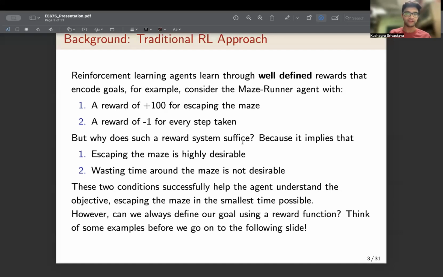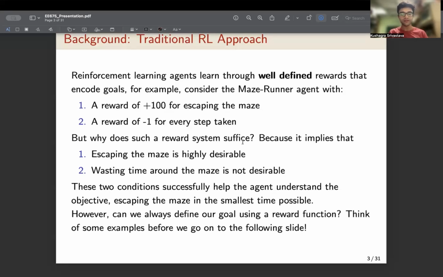So, reinforcement learning agents learn through well-defined reward functions that encode goals. For example, consider the maze runner agent, where we define a reward of plus 100 for escaping the maze, whereas a reward of minus 1 for every other step taken. Here, our objective is to escape from the maze as soon as possible, and we're mathematically defining it to the agent by telling it that it is extremely desirable to escape the maze, whereas wasting time around the maze is not desirable. So, in RL problems, the reward function helps us to teach the agent what the